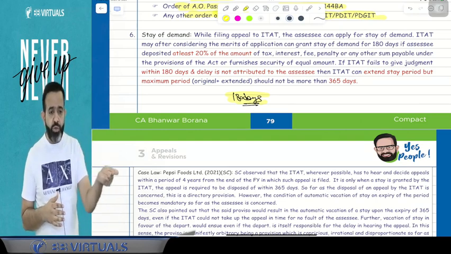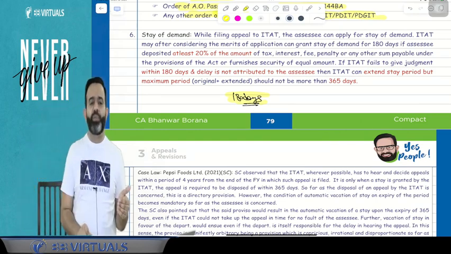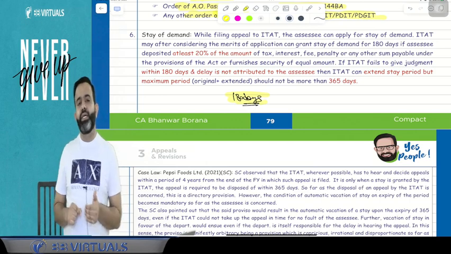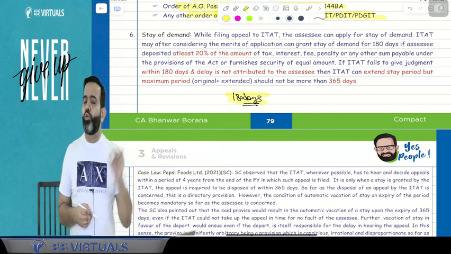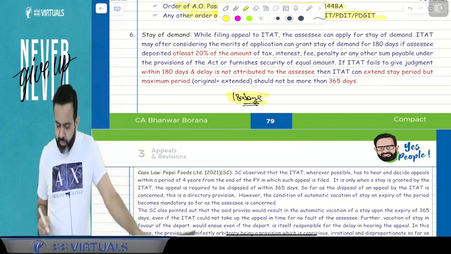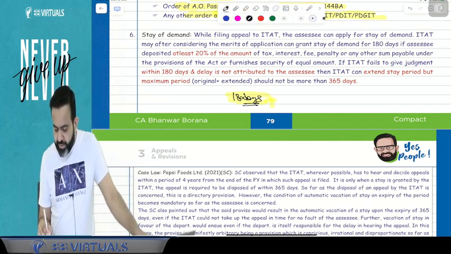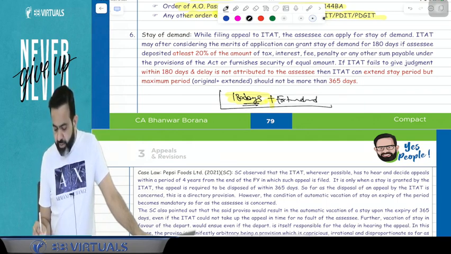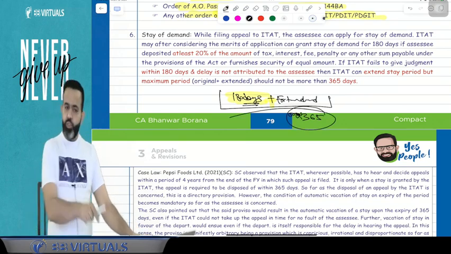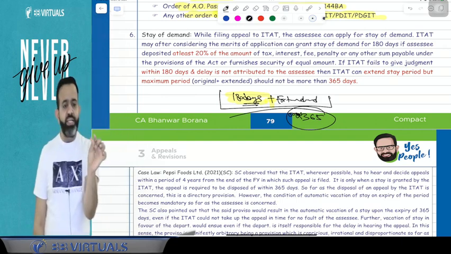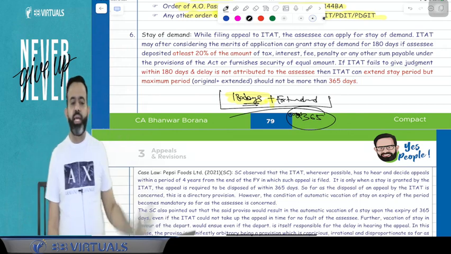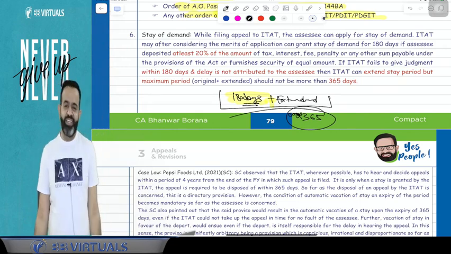So if the appeal is not resolved and there is no mistake on the part of the assessee, that is, the delay is not due to the assessee, in that case there can be an extension also. But guys, always remember your total time limit. Total time limit means 180 days plus the extended time limit. This total time limit can be a maximum of 365 days, meaning your original time plus the extended time, your total time limit can be a maximum of 365 days.